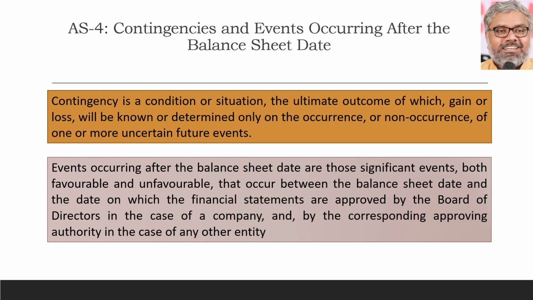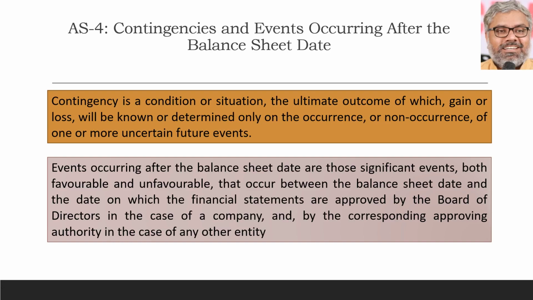Mostly Accounting Standard 4 is about events occurring after the balance sheet date, because for contingencies, which might include contingent assets and liabilities, there is a separate standard, AS 29, which covers provisions and contingencies. That is why the area of contingencies is not particularly emphasized in AS4.